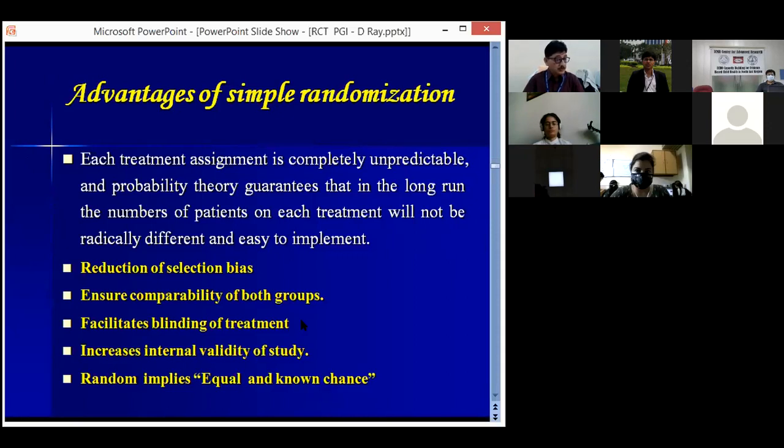So by simple randomization, we can reduce the selection bias, ensure the comparability of both groups, facilitate the blinding of treatment, and increase the internal validity of the study. Random implies equal and known chance. So these are a few advantages of randomization.